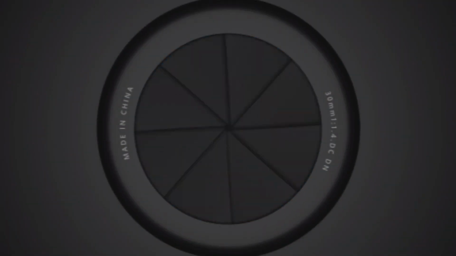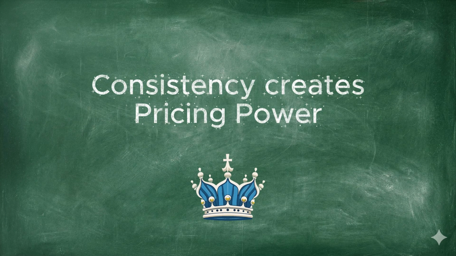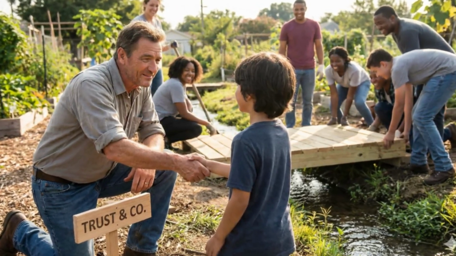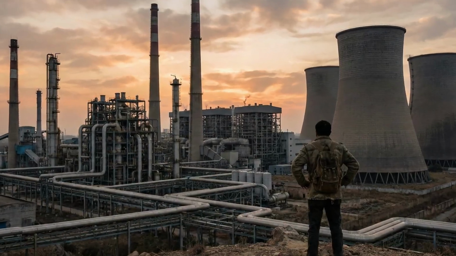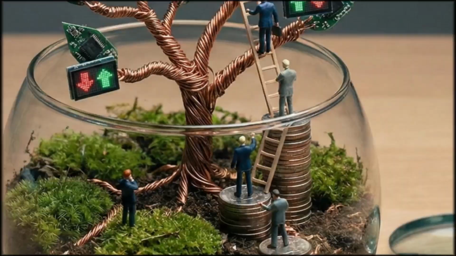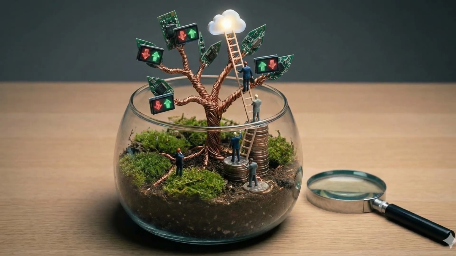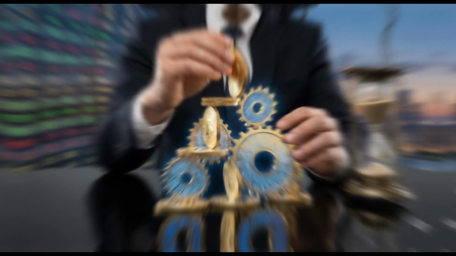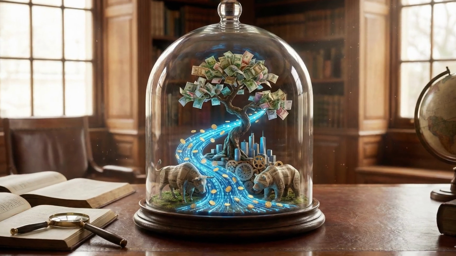Third, the big realization: consistency creates pricing power. Musk doesn't compete on being the cheapest. He builds trust, converts it into subscription revenue, and gains pricing power. Fourth, start small, but design for massive scale. He wouldn't try to build a giant company overnight. He'd start with a small solution: prepaid energy systems, or simple collection tools for merchants. But the difference is this: he designs it not for 10 users, but for hundreds of thousands, so it doesn't break when it grows, it gets stronger.